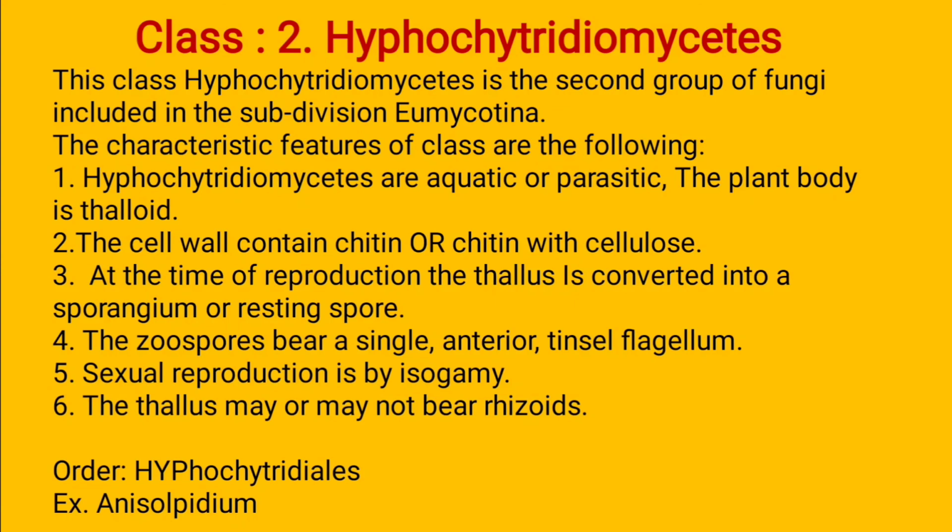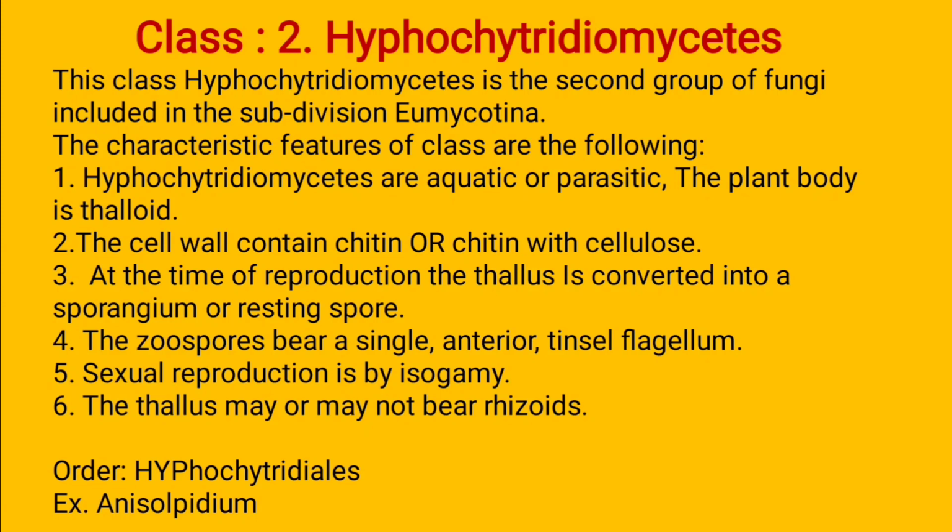Then the second class is Hypochytridiomycetes. It is the second group of fungi included in the subdivision Eumycotina. The characteristics of this class are also similar to Chytridiomycetes. The habitat is aquatic or parasitic.